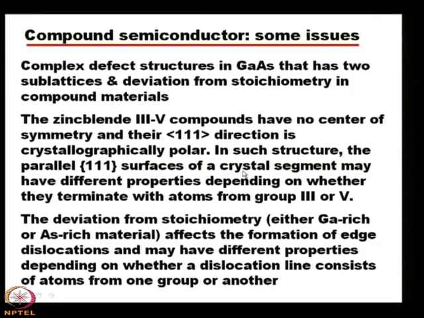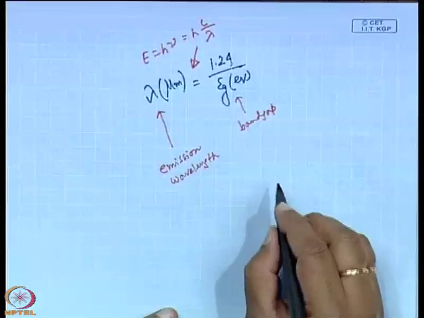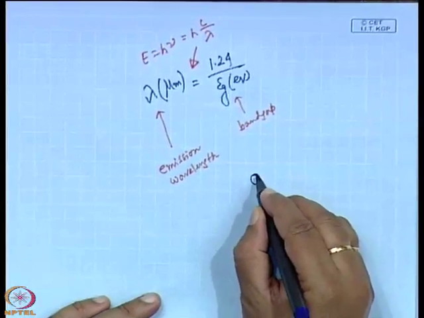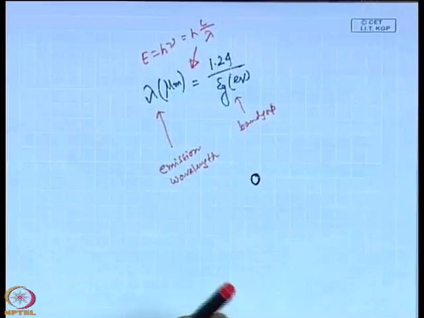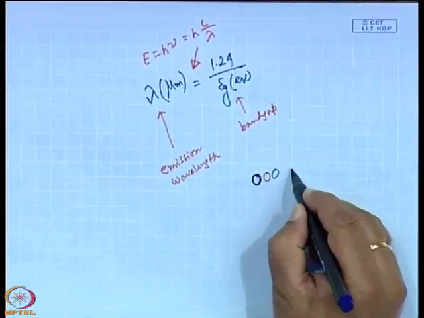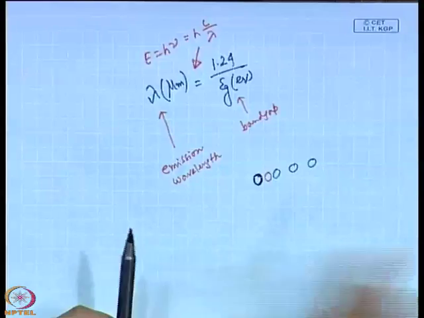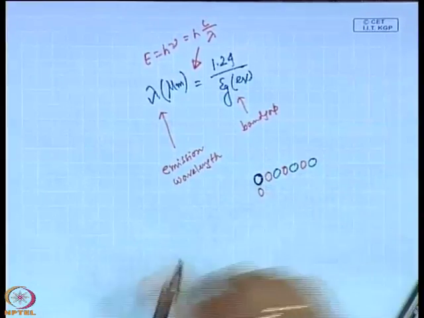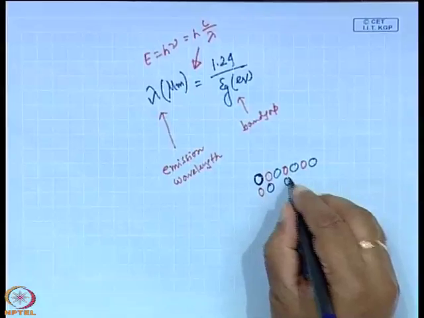Let me give an example to drive this point. Suppose it is gallium arsenide, where the blue circles are gallium and the red circles are arsenic. We will find that they are placed in this manner, there are two sublattices, gallium and arsenic, etc.